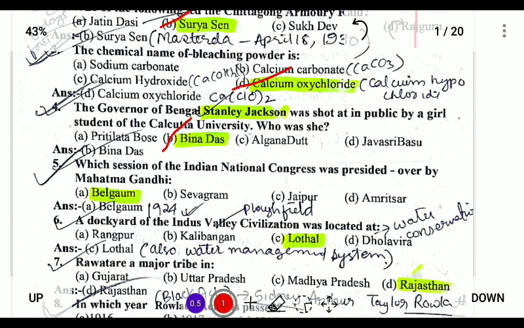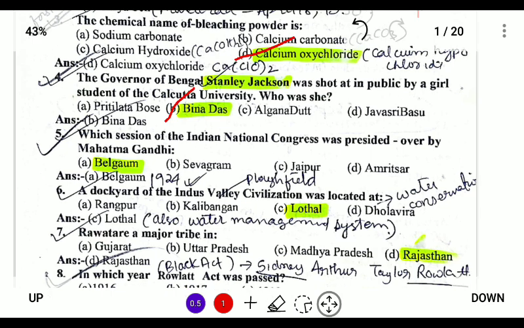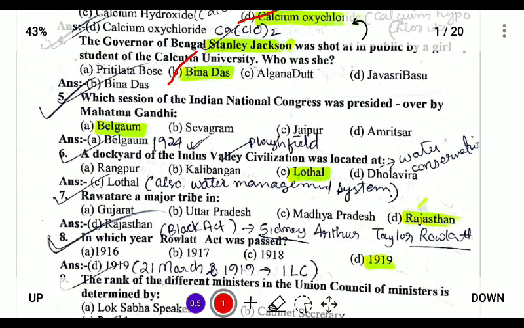Next, which session of the Indian National Congress was presided over by Mahatma Gandhi? Mahatma Gandhi presided over the Belgaum session, the only session he presided over, and it took place in 1924 at Belgaum. What was the reason behind this? The reason was to make an alliance between the Pro-Changers and the No-Changers after the Non-Cooperation Movement.